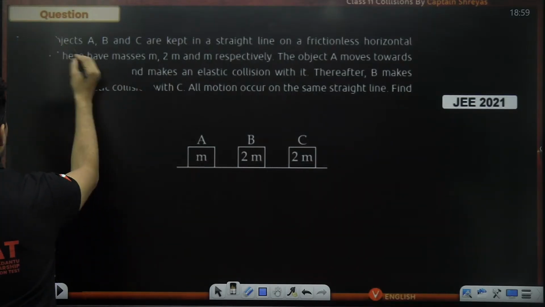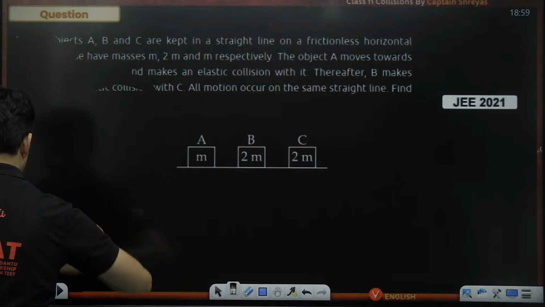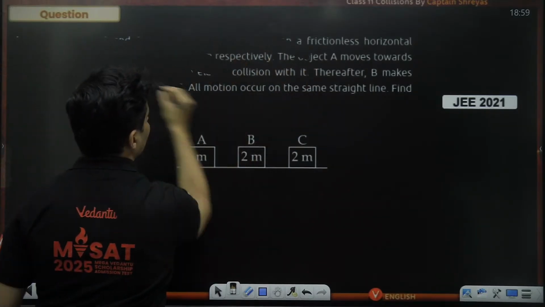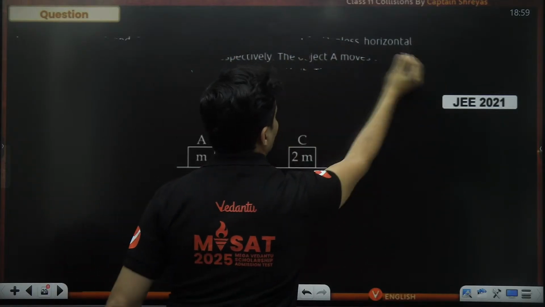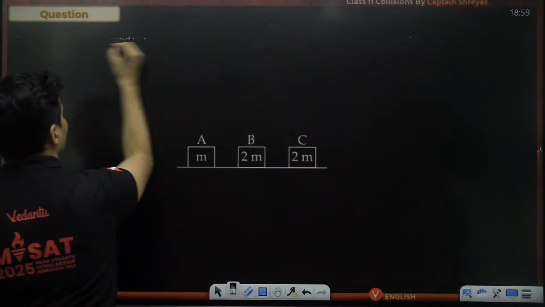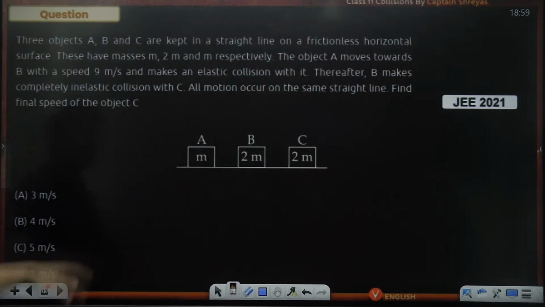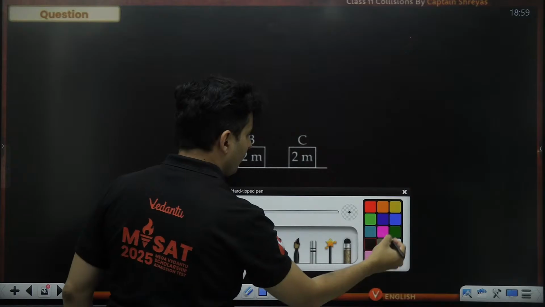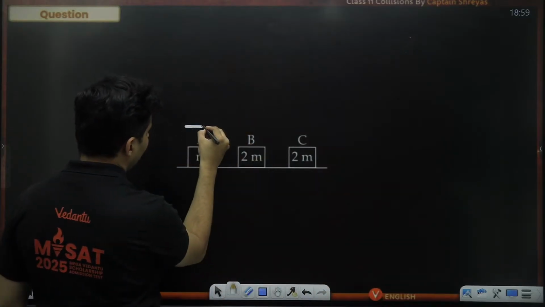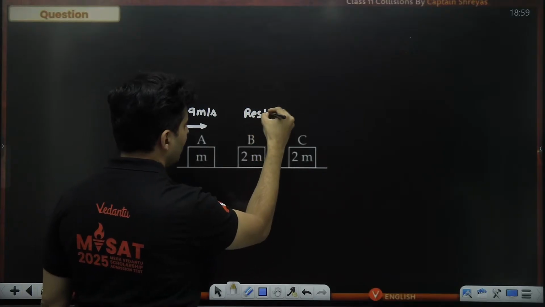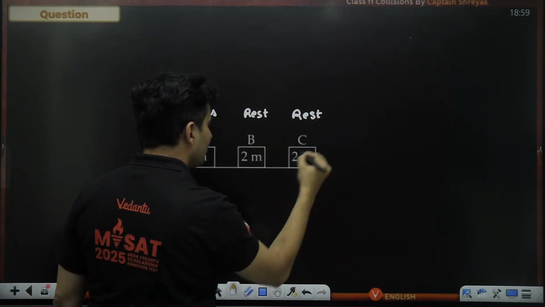Read it again carefully so that you understand it. Okay, so let's try to draw the diagram. A is coming towards B with 9 meters per second. So in the first scenario, A is coming towards B with 9 meters per second. This is at rest. This is also at rest. This is the first scenario.